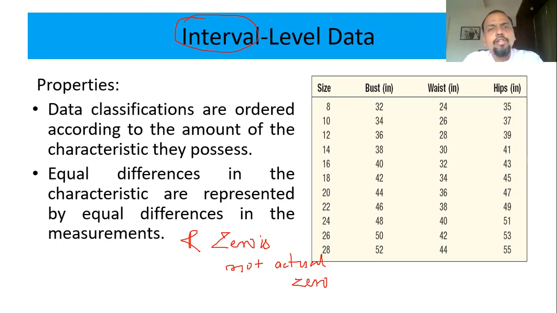But when I say 0 degree temperature, 0 degree Fahrenheit, 0 degree Celsius, does it mean there is no temperature over there? No. There is a temperature, but we have given a number to that temperature as 0. Getting the meaning? So 0 degree temperature does not mean absence of temperature. There is a temperature, but it does not mean absence of that characteristic. 0 is just a number assigned to that.